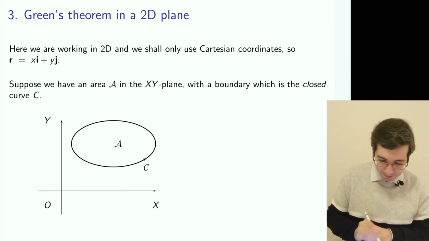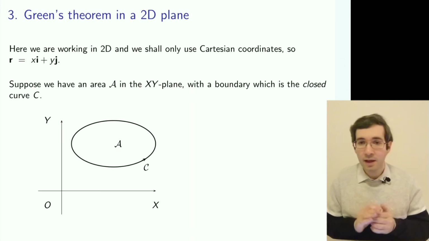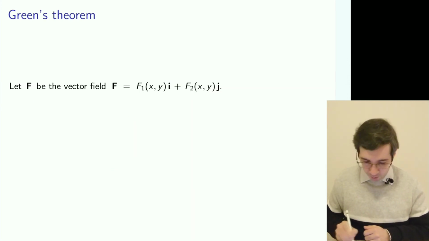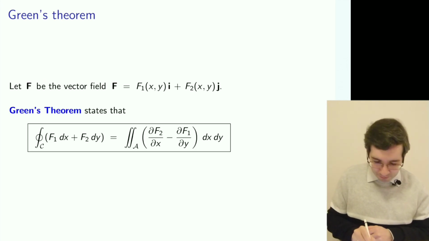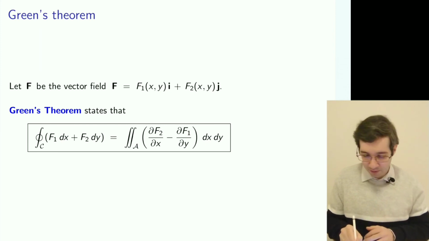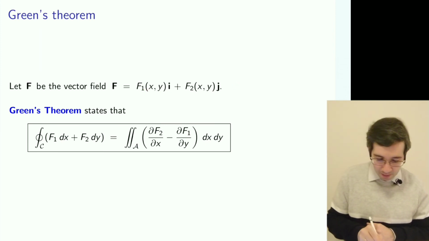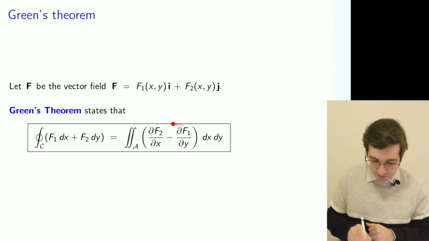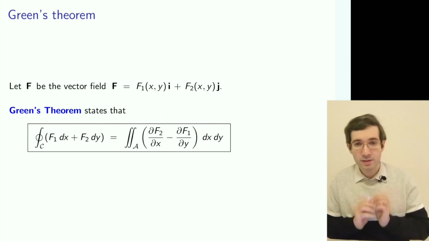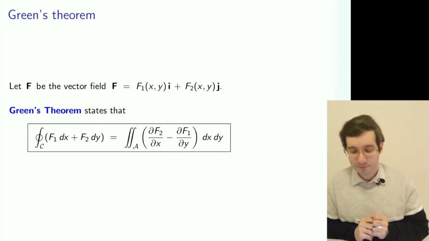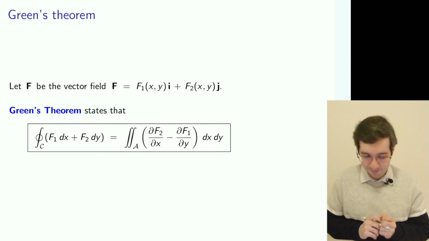So let's take a curve with an area A. And then we have that for a vector field, again in 2D, we don't have a third component, so just first component, second component, we connect again a line integral and the surface integral, but with a slightly different looking expression.